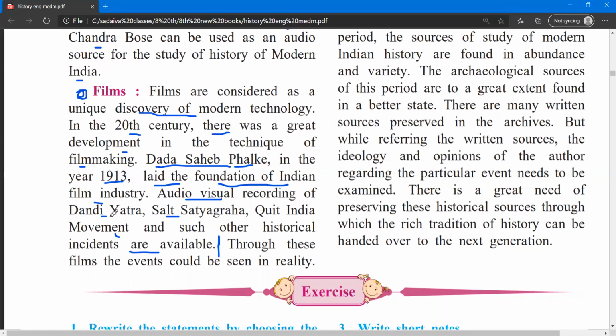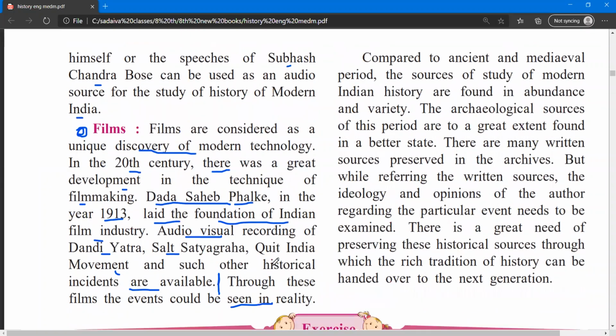Then audio visual recording of Dandi Yatra. So in the films, we have the Dandi Yatra, the Salt Satyagraha, the Quit India movement, and such other historical incidents in film format. We have such movements in film or video format. Through this, the events can be seen in reality, which exactly shows the reality of that place.